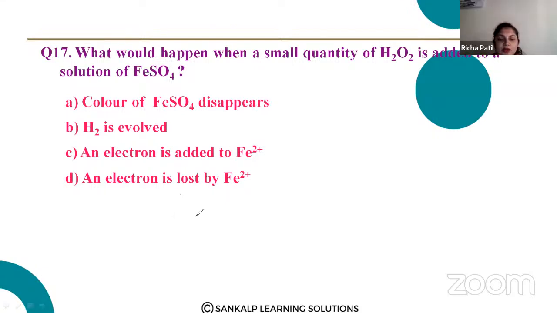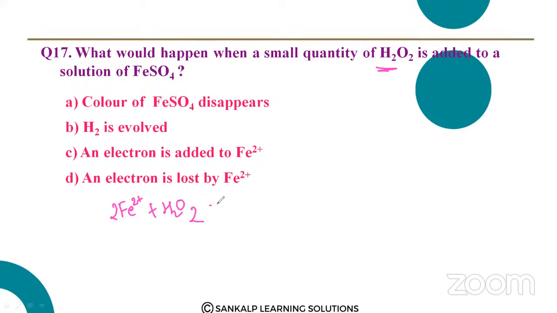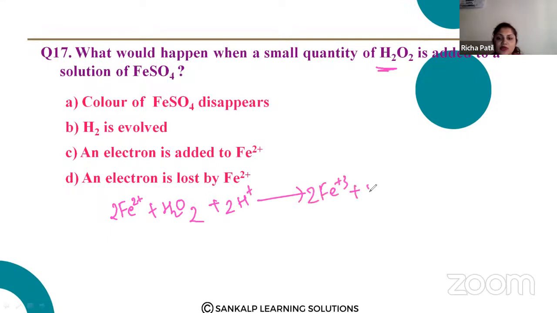So an electron is lost by Fe+2. How is the reaction? Just see Fe+2 plus H2O2. So what would happen when a small quantity of H2O2 is added to Fe+2? Plus 2H+, giving you 2Fe+3 plus 2H2O.